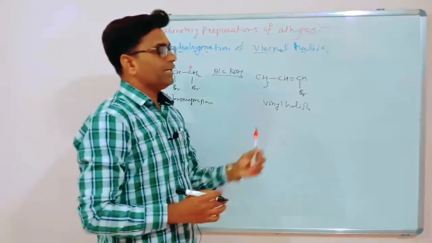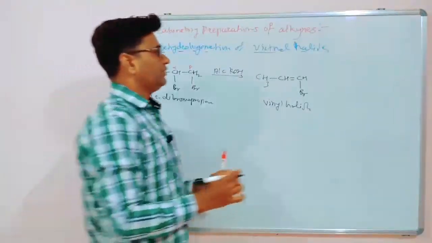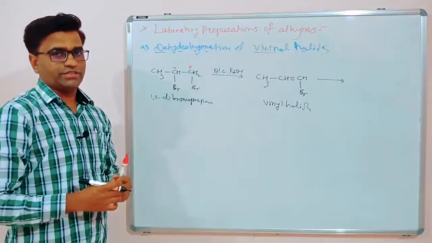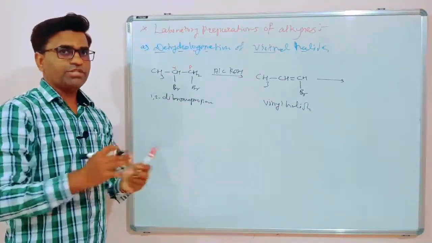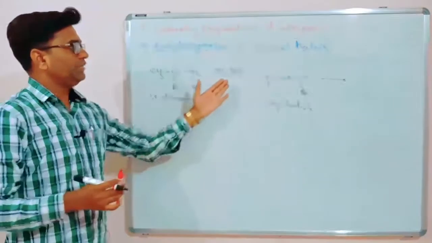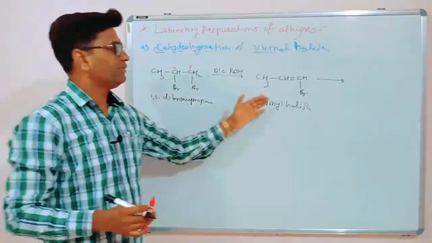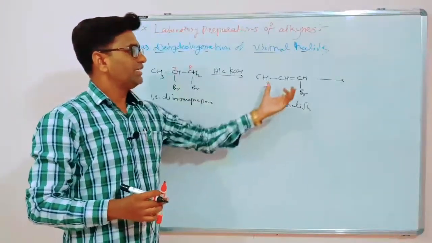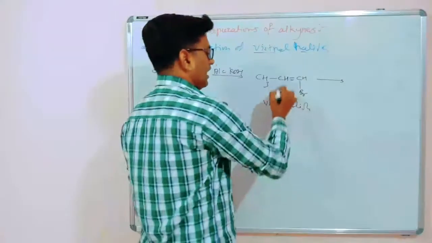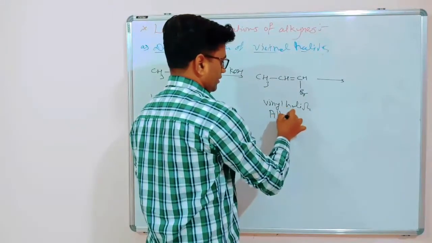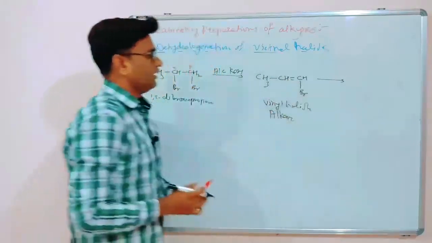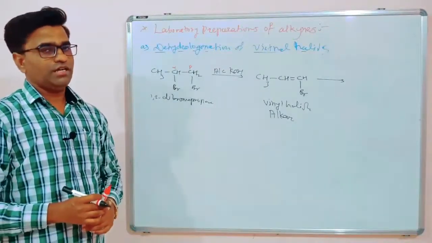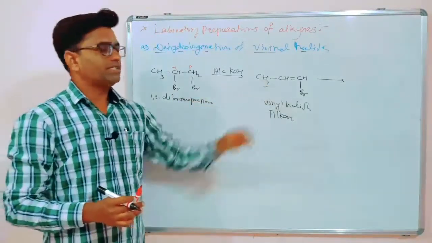Now a strong base is required for the next dehydrohalogenation. So the base should be strong. If you are using only alcoholic KOH, then the reaction will stop at the alkene level. So this is an alkene, and the particular name for this compound is vinyl halide. So the reaction will stop at this level.